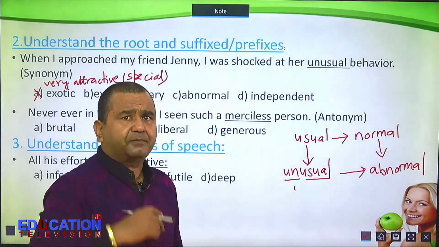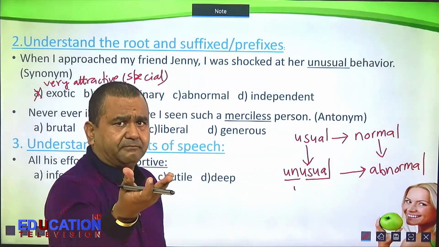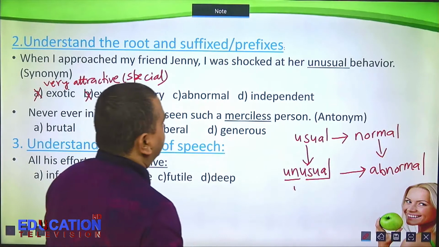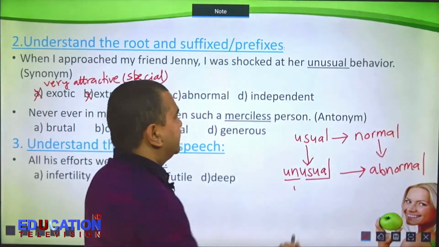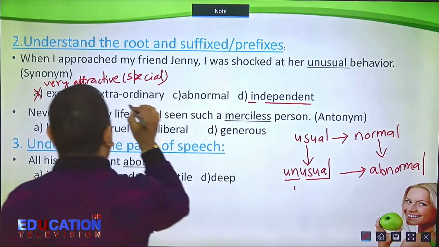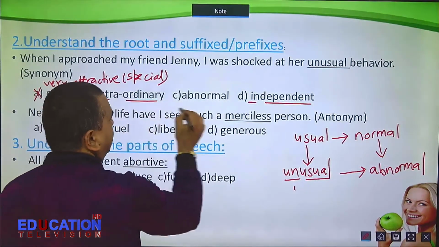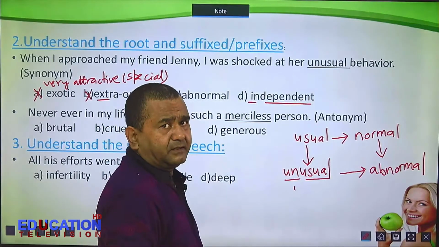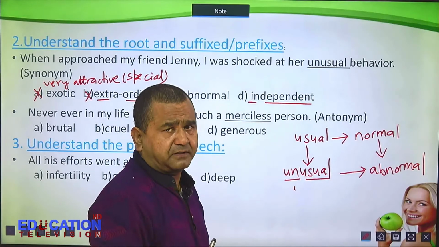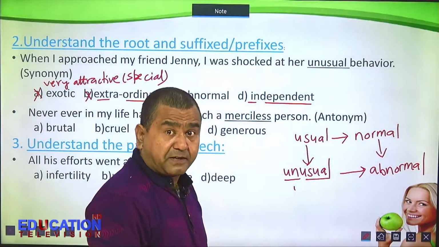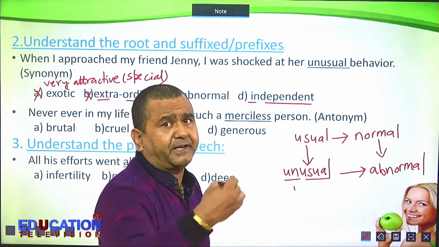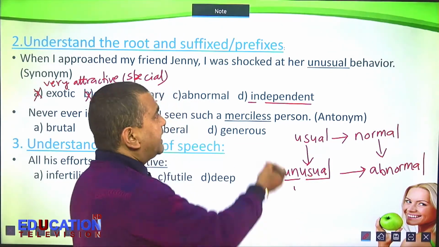Extraordinary, something that is above ordinary. This is also not correct. Independent, here you have in plus dependent. Here you have extra plus ordinary. Independent, something or someone who is not dependent on anything or anyone.